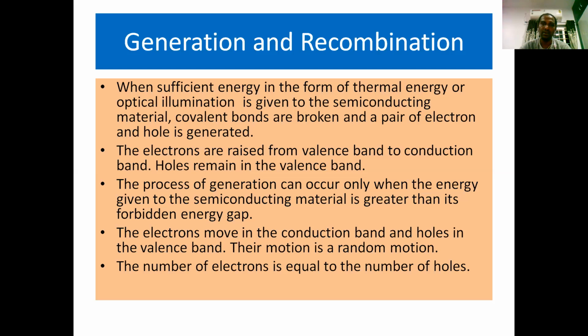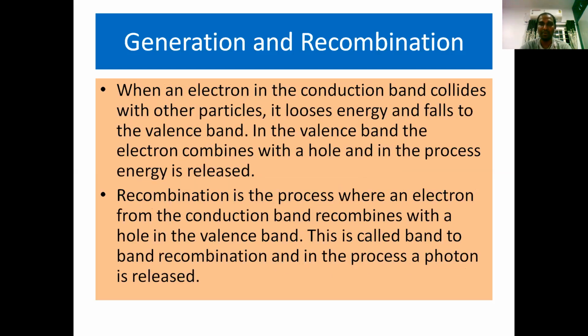The process of generation can occur when the energy given to the semiconducting material is greater than the forbidden energy gap. The electrons move in the conduction band and holes are present in the valence band, and their motion is random. The number of electrons is equal to the number of holes.